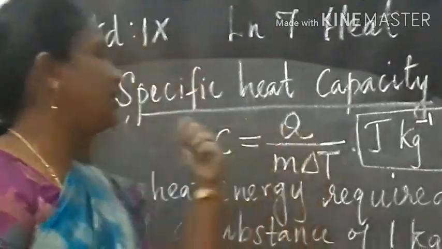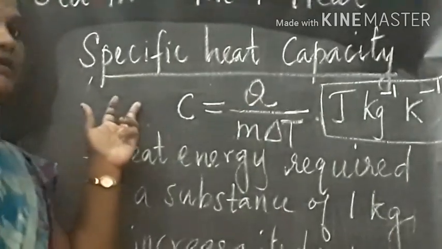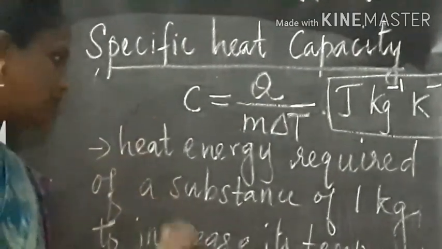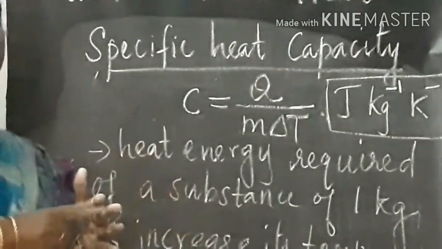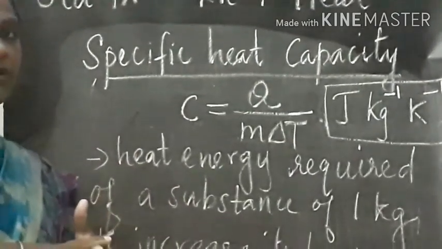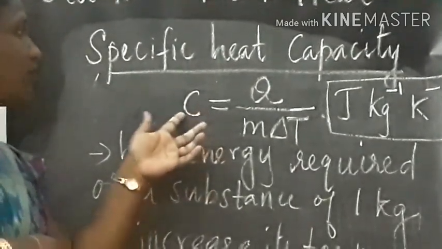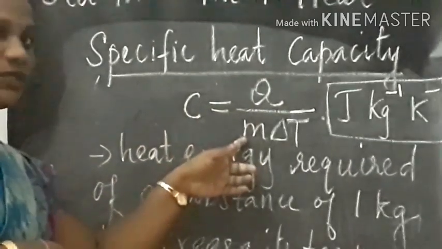So here the specific heat capacity or the heat energy required depends upon the nature of the material, the change in temperature and the mass of the body. Based on that, we have defined the formula C is equal to Q by M into delta T.